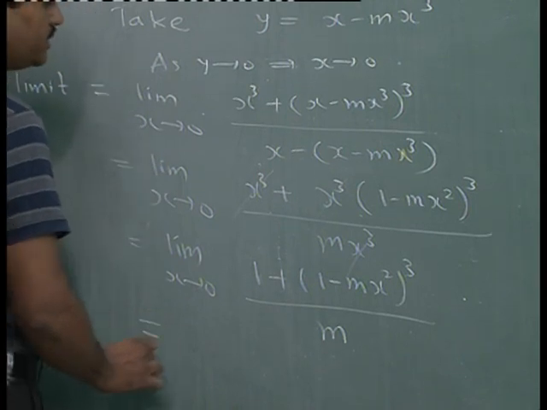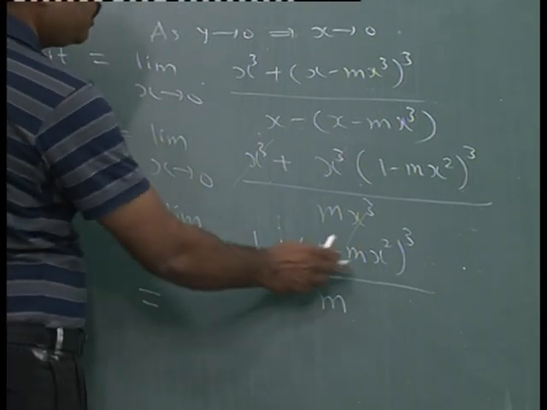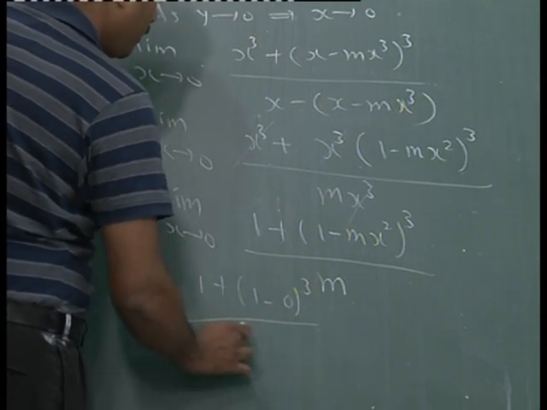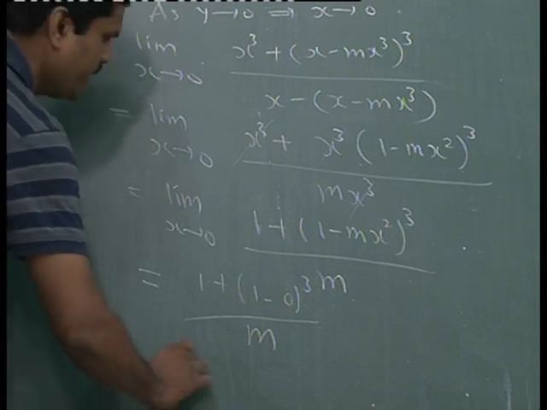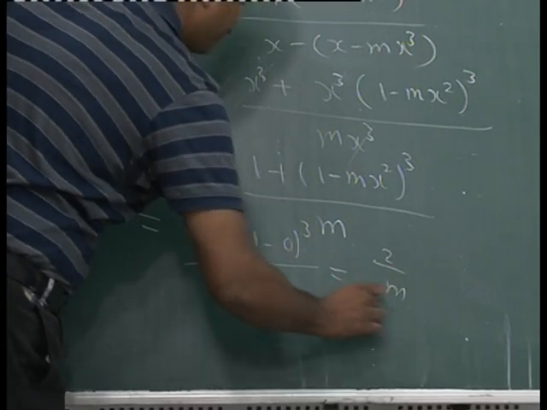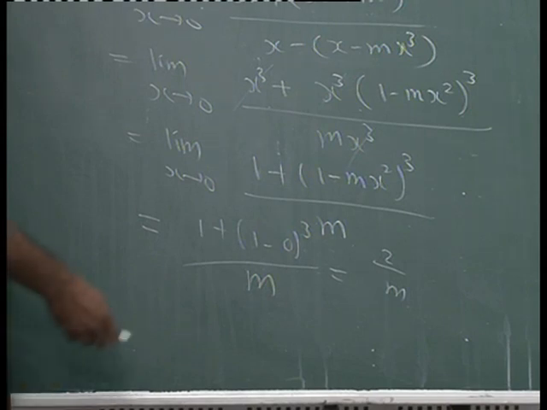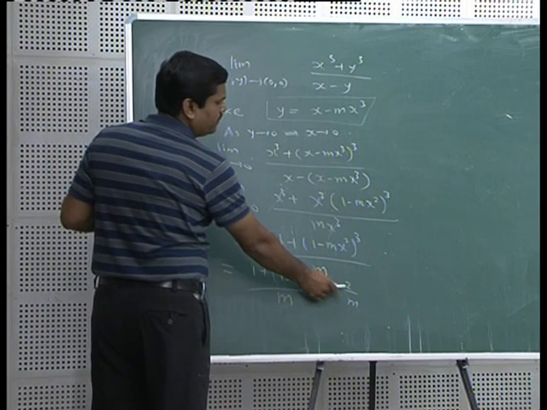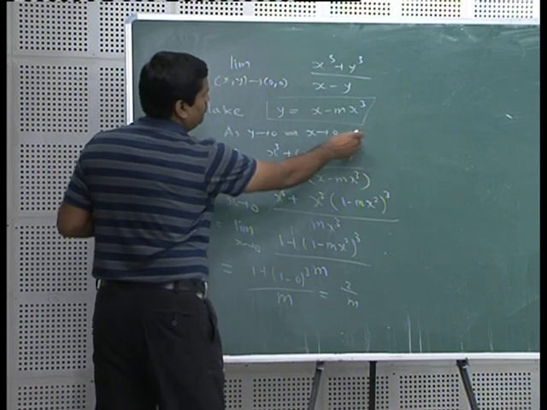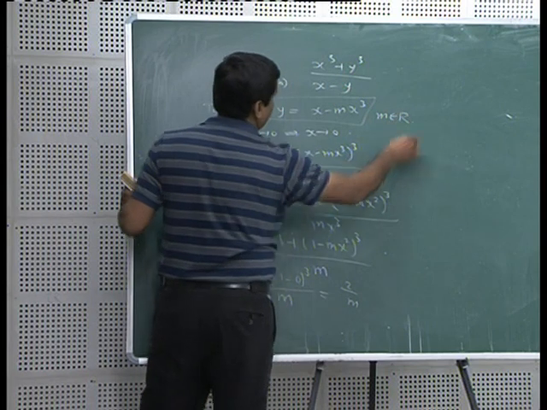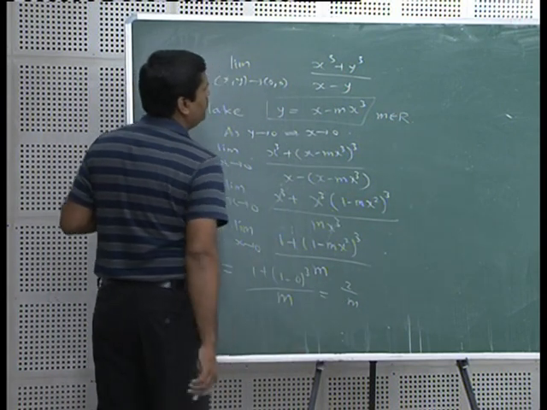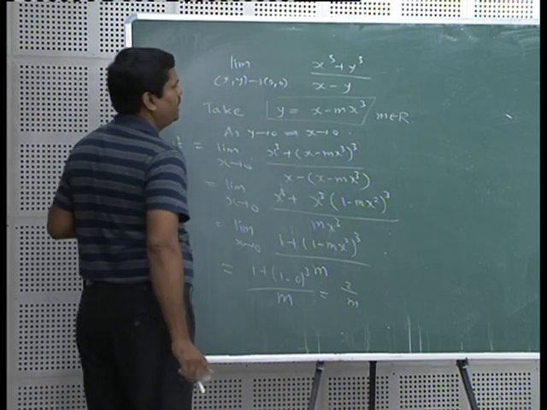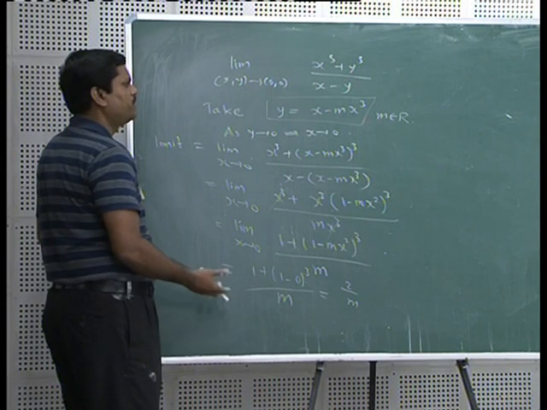Now, we can find the limit of this expression. As x tends to 0, this term tends to 0. So, the limit of this thing will be 1 minus 0 whole cube upon m, which turns out to be what? 2 upon m. 1 plus 1 is 2, 2 upon m. Again, for this particular path, we are getting the limit 2 upon m. So, for different values of m, because m belongs to R, you will get different values of this limit. Therefore, again we say that this limit also depends on this particular path, hence it does not exist. So, this problem is also solved.